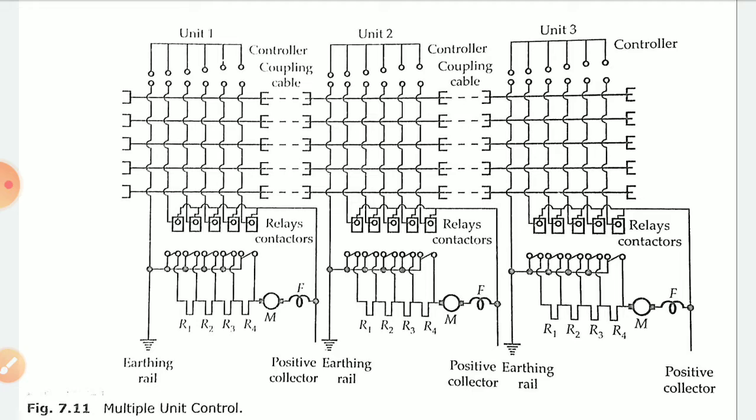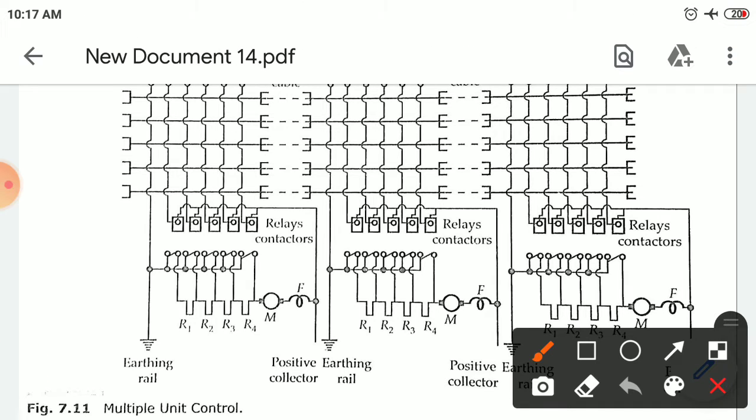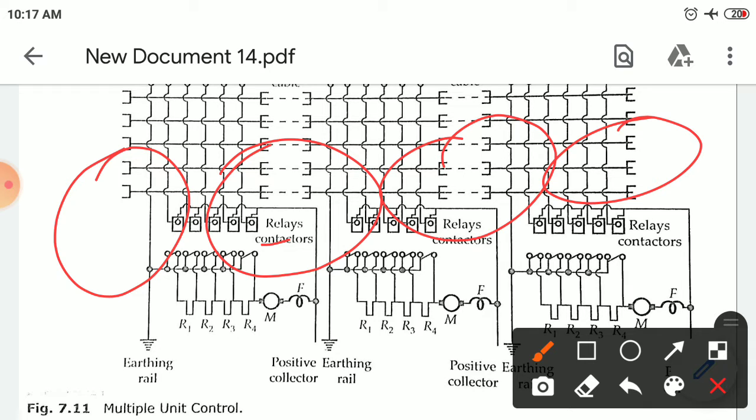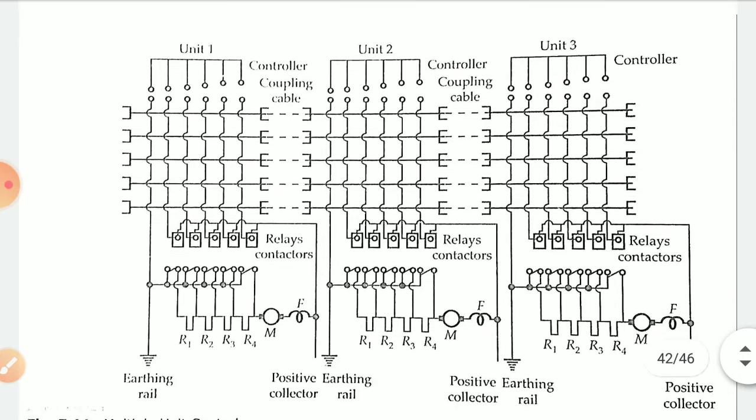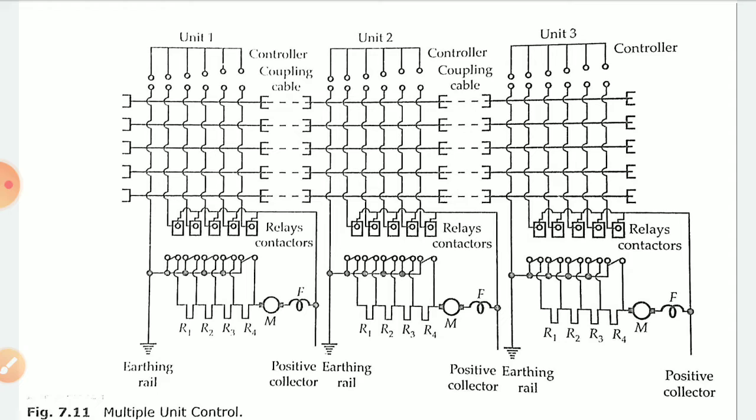The motor coaches must be capable of control from a single point. There are n number of coaches in the train, but they should be capable of being controlled from a single point. This objective is achieved in the multiple unit control method. You have a train with an engine and motors, and coaches connected one to another. The controlling of all the motors should take place from one place.